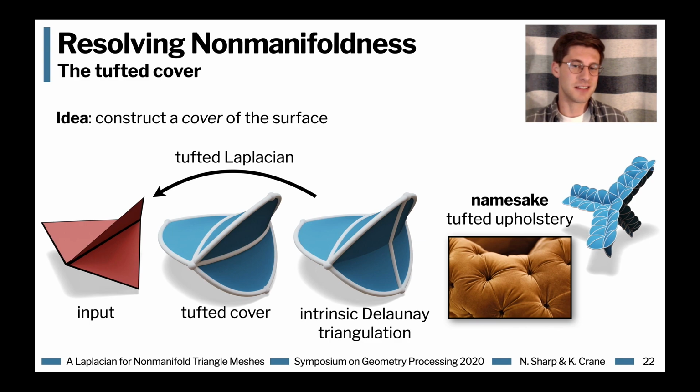And our namesake here is tufted upholstery because we feel that this cover looks a bit like the buttons and fabric you see on tufted upholstery, where the vertices are acting as the buttons. One note here is that I'll draw the tufted cover with these curved triangles, but in reality we're still geometrically computing with ordinary flat triangles. This is just a visualization trick.